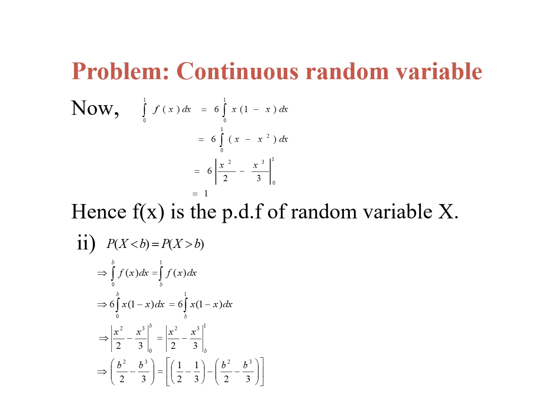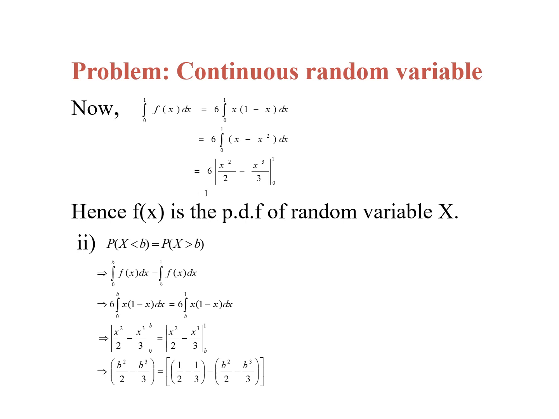So integration 0 to 1, 6x into 1 minus x into dx. We have to simplify this, and we can get the answer is 1. So that is 6 into integration 0 to 1 x into 1 minus x into dx, which is equal to 6 into integration 0 to 1 of x into 1, which is equal to x minus x into x square into dx. Then here we have to take the integration.